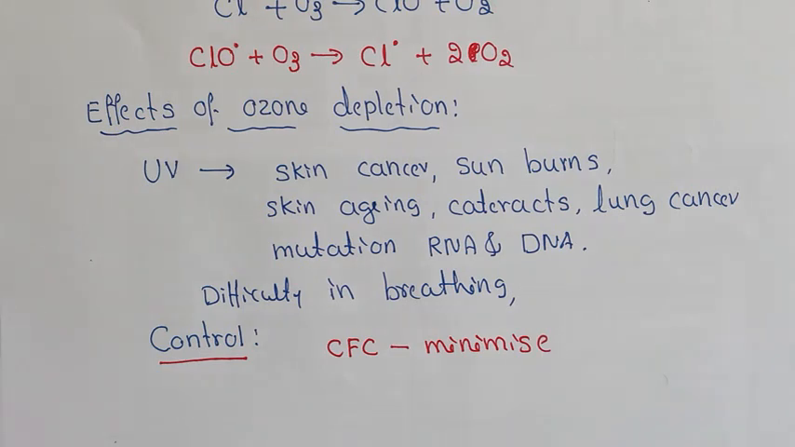Then we can control ozone depletion by encouraging the growth of plants that produce oxygen, and we need to discourage deforestation. By stopping deforestation, we can grow more and more plants, so they produce more and more oxygen. These are the methods by which we can control ozone depletion.